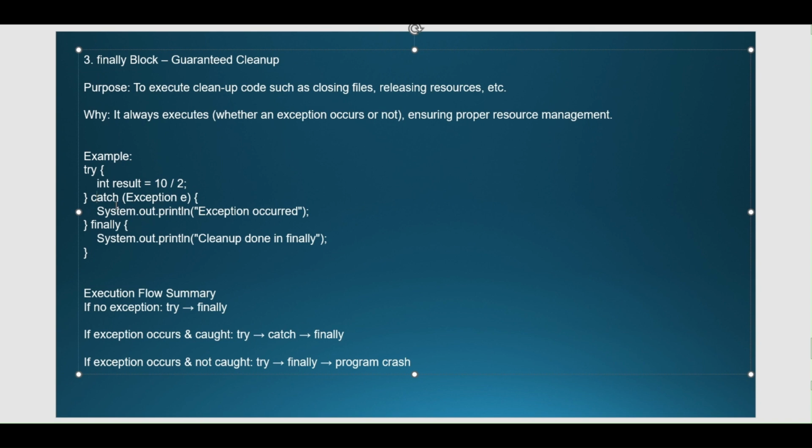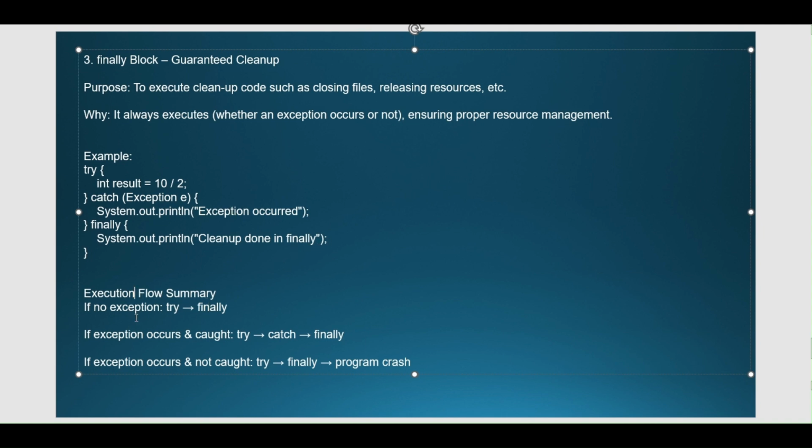Now the control will go to the catch block, and it will be executing the catch block line by line. It will be printing out "exception occurred". After the catch block has completed, it will go to the finally block. Now "cleanup done in finally" will also be printed. So what will be the output? The first output statement will be "exception occurred", and the second output statement will be "cleanup done in finally".